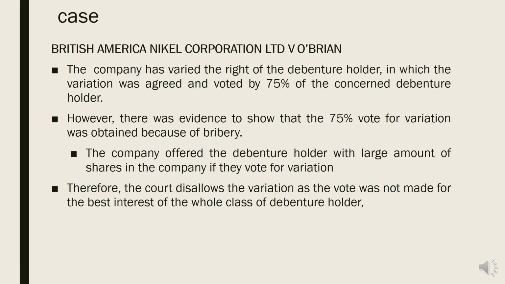So the company said, we want to do variation. If you vote for variation, we will later on give you a large amount of shares. So this is considered bribery. The company bribed the debenture holders so that they vote for the variation. So in this case, the court disallowed the variation as the vote was not made in the best interest of the whole class of debenture holders.